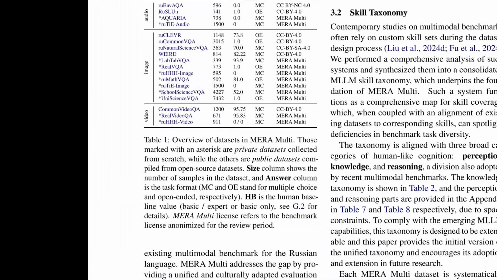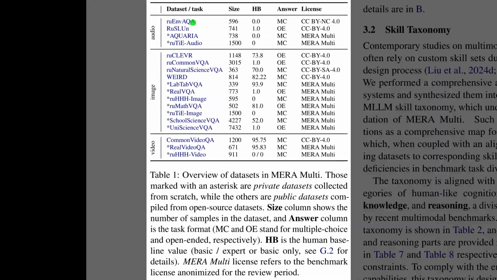Figure 1 sketched the pipeline, and Table 1 now spells out the concrete datasets that feed that evaluation. The table lists audio, image, and video tasks, with sizes that range from a few hundred to several thousand examples, so models face both small and large test sets. Names with an asterisk mark private collections created specifically for this benchmark, while the rest reuse open data. The answer column distinguishes multiple choice from open-ended questions, which shape how strictly responses are graded. HB gives a human baseline score, meaning how well basic or expert Russian speakers perform on each task, so model results have a human reference point.